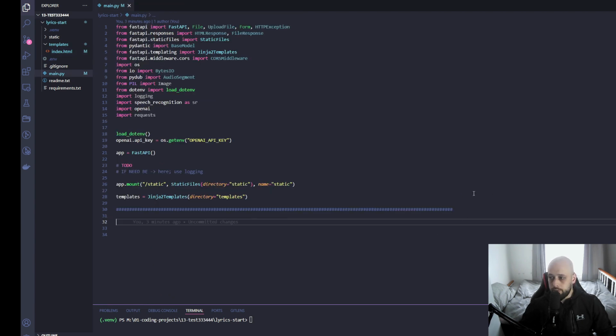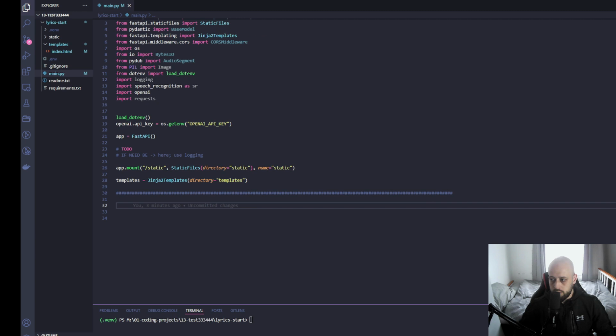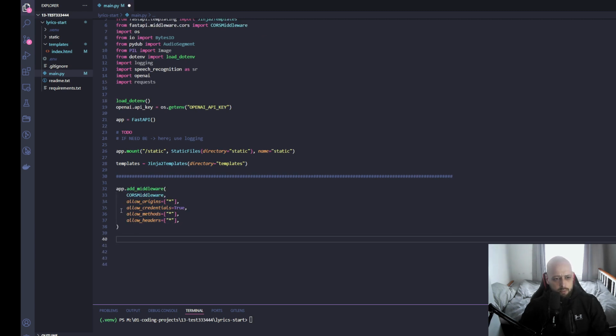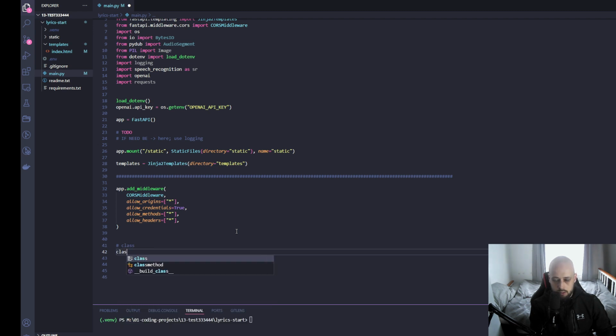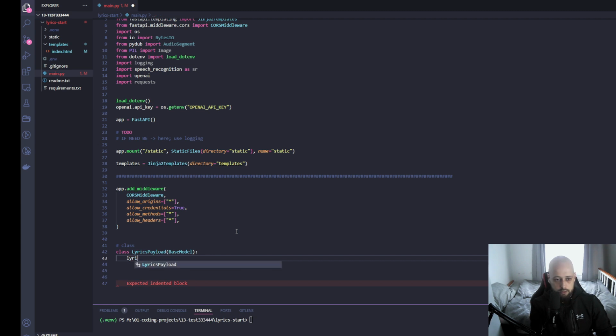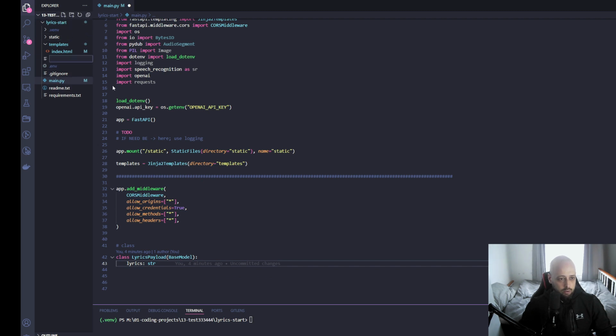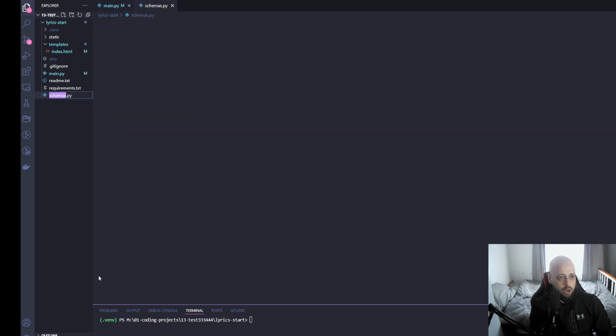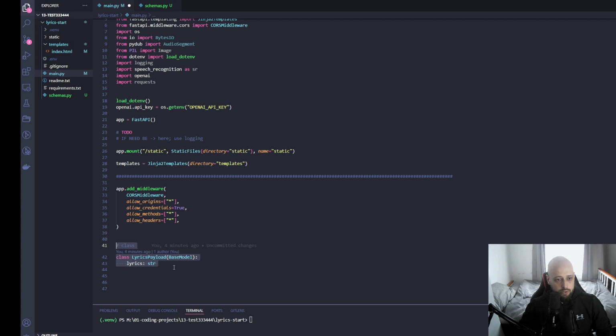So this is where we left off, and this is something that I just copy-paste from the documentation of FastAPI. It's always the same thing I use, just to make sure that there are no CORS issues. So for data validation, I might use a particular schema. I'm going to say that the LyricsPayload inherits BaseModel, and it's just one variable, which will be a string. So to keep things a bit more organized, we might as well create a file, and we can call this schemas.py, and we will chuck this there.